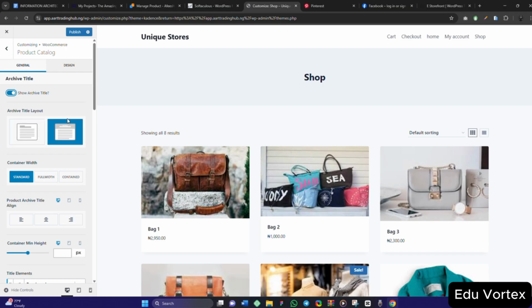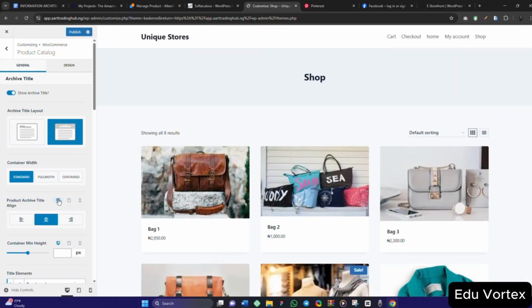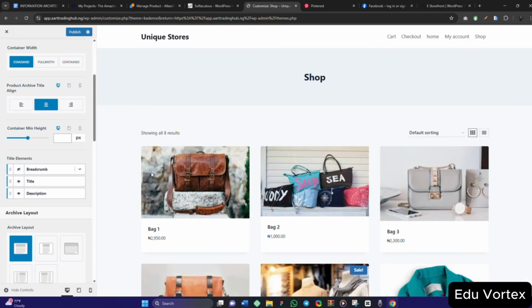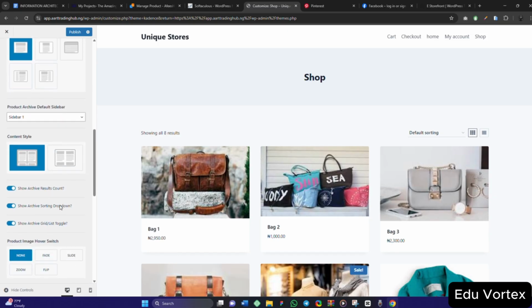So moving forward, I want it like this. So the container width, not this one. If you bring it like this, you see what is happening. Check here, focus on that shop name, like this. So you can switch to mobile too to see how it will look. So let me just come back to desktop. All these ones are normal.